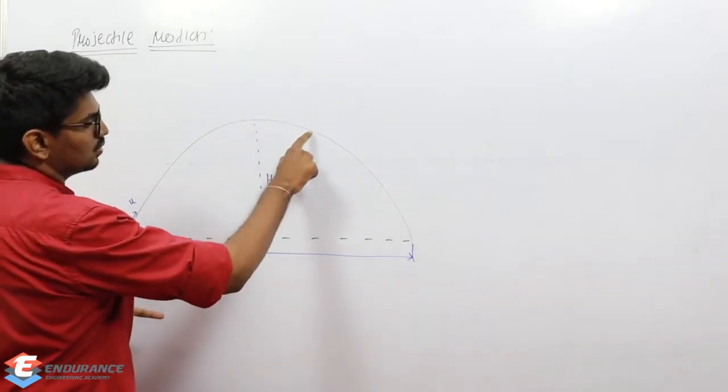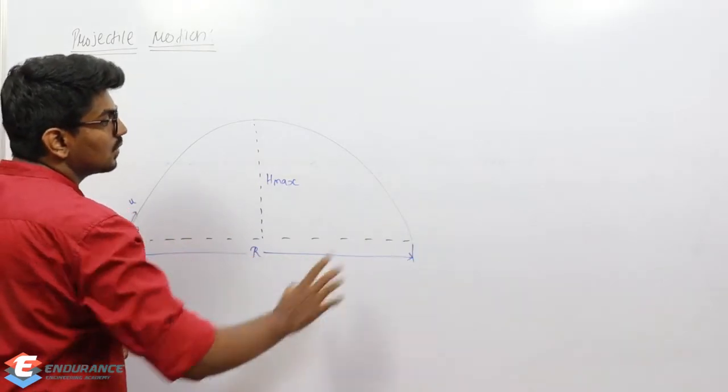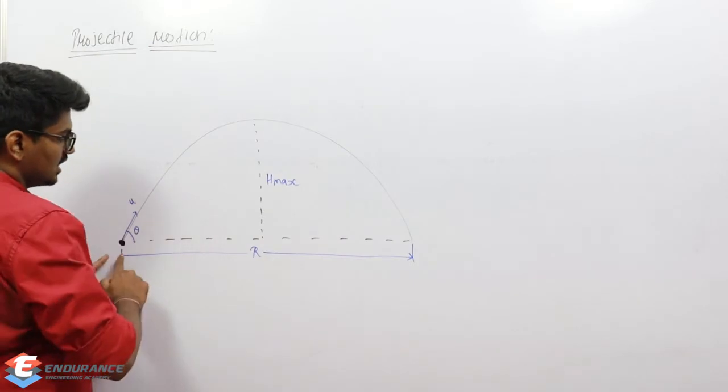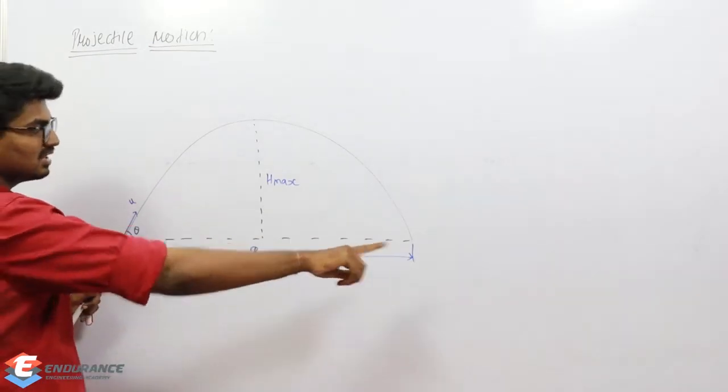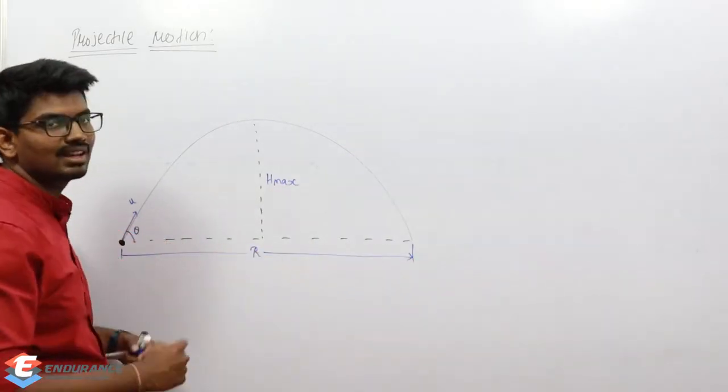And then again it is going to come down and hit the ground. What is the velocity at which it is going to hit the ground? That is something which we need to find out. And we need to find out the distance between where he hit it and where it is falling, which is nothing but the total range.